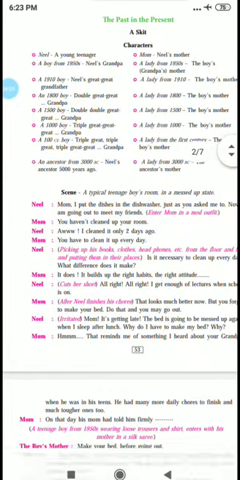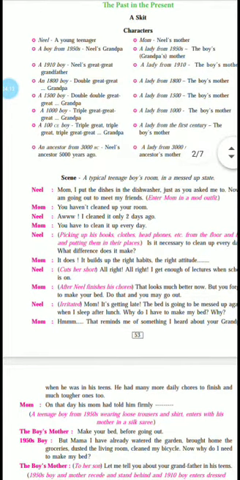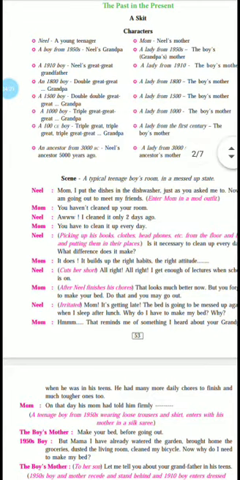So he says, "Why clean the bed every day? I mean, what will happen if we clean every day?" So mom says, "It does. It builds up the right habits and the right attitude." Mom starts giving him a lecture and he does not like it. So Neil cuts her short: "All right. I get enough of lectures when school is on." He says, "Don't give me lectures because when I go to school, I have to listen to lectures there also." After Neil finishes his cleaning, mom says, "That looks much better now,